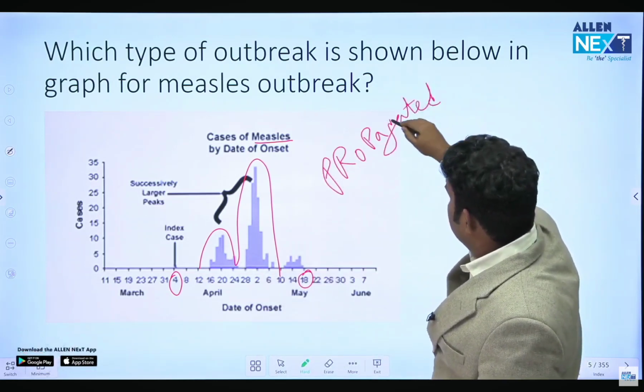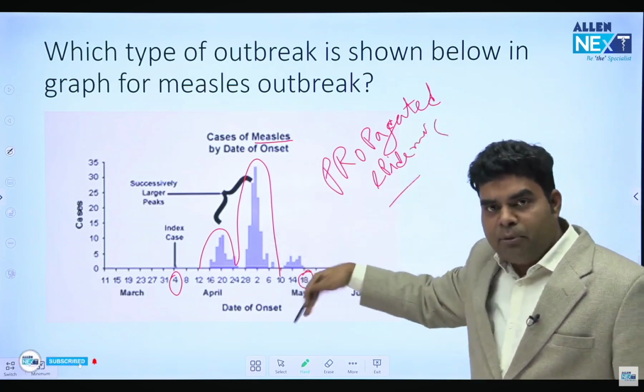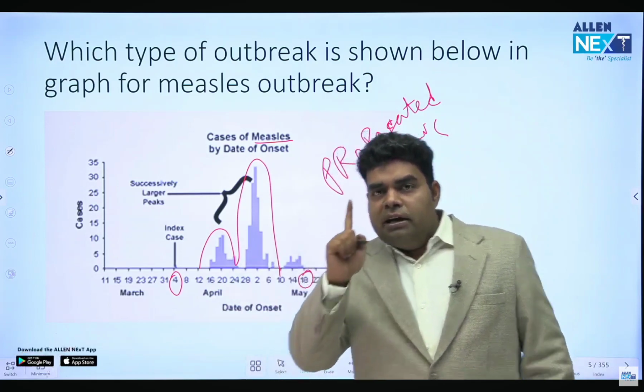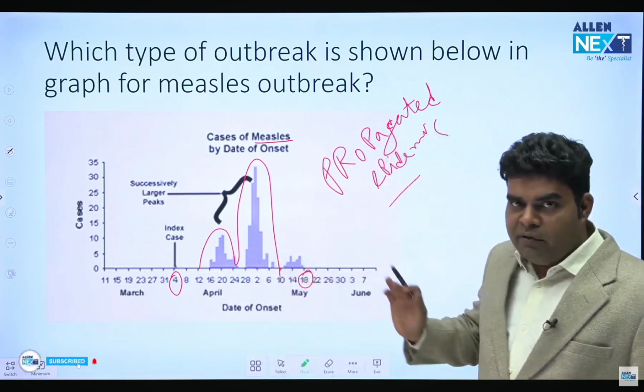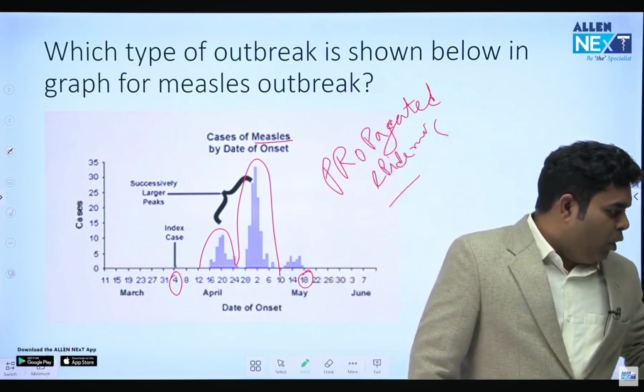Okay, I think this concept is clear. This is a new type of question where they are taking this type of image online and asking it. Secondary wave, propagated. Within one incubation period, single exposure or point source. More than one incubation period, continuous exposure. That's the 3 ways to answer it. I hope it is clear. If not, feel free to type it in the chat box.